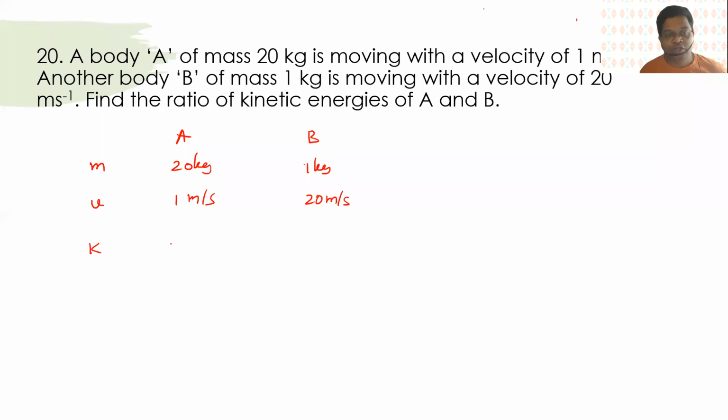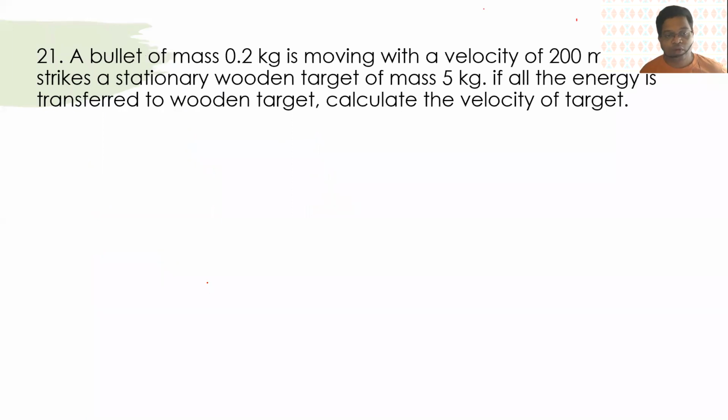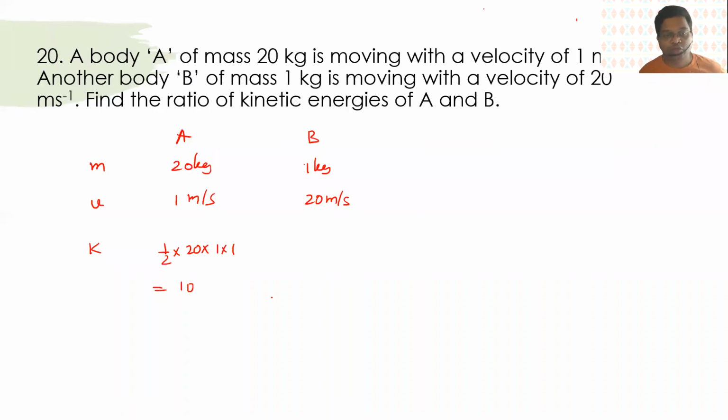So kinetic energy, which is half mv square, so that is half m and 1 into 1. So this will be 10 joules, and this is half into 1 into 20 into 20. So this will be 10, so that is 200 joules.